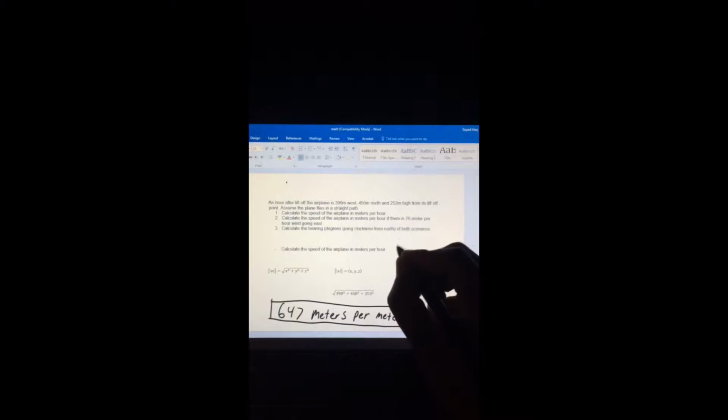Using the information given here, we will find the component form, which is negative 390 because it's going west, 450, and 253 right here. This one is because of how high it's going. Just like how you find the magnitude of a regular vector, you do the same thing, but you just add this z over here.